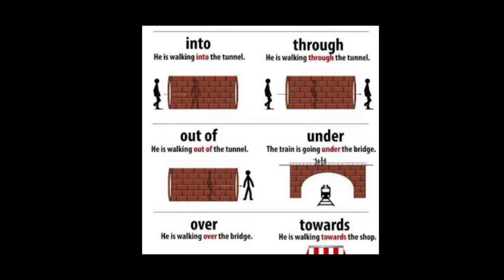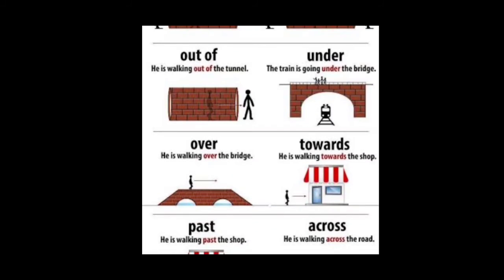He is walking through the tunnel. Next picture. Look at the next picture. He is walking out of the tunnel. Look at the next picture. The train is going under the bridge.